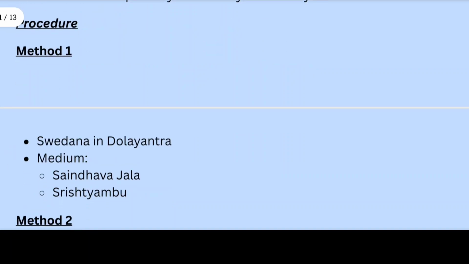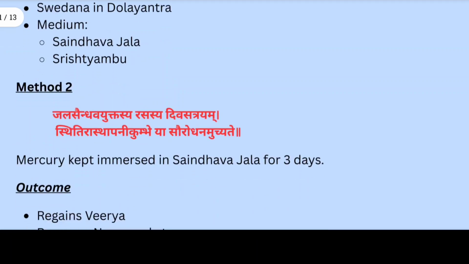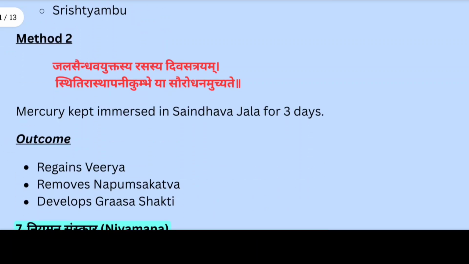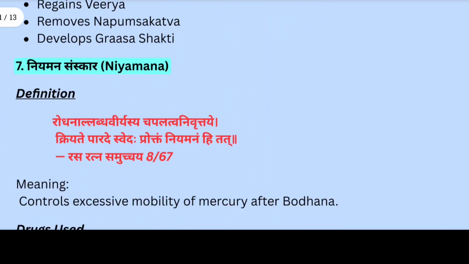Here we use two methods. First is Swedan in Indola Yantra, using medium Sendhav Jal or Srishdambu. And in the second method, mercury is kept immersed in Sendhav Jal for 3 days. That is Jala Sendhav Yuktasya Rasasya Divastrayam Sthiti Sthapani Kumbhesya Saurodhanam Uchyate. Here the outcome is virya restored, grash shakti awakened and napunsakatva removed.